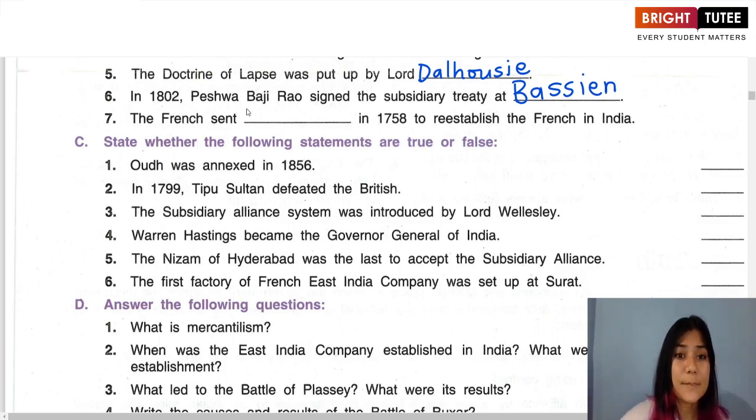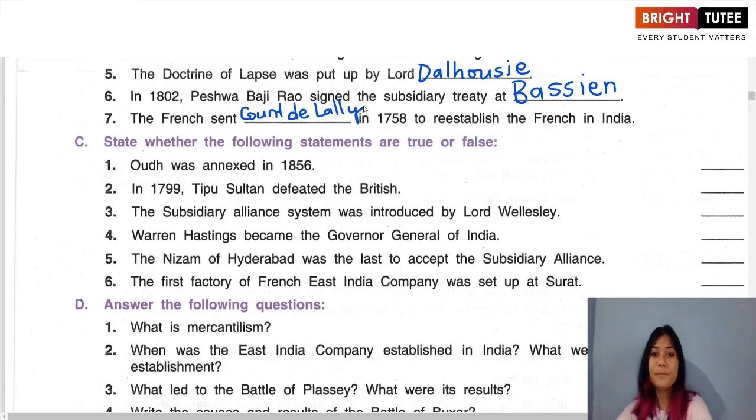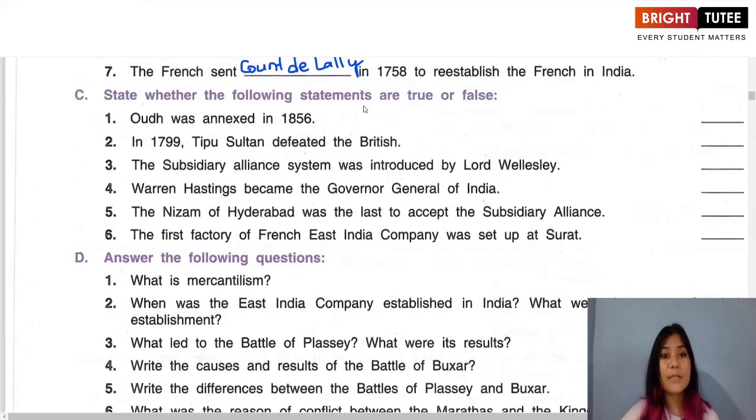Count de Lally in 1758 to re-establish the French in India. Okay. Now the next set of questions are to state whether they are true or false. Let us look at them.